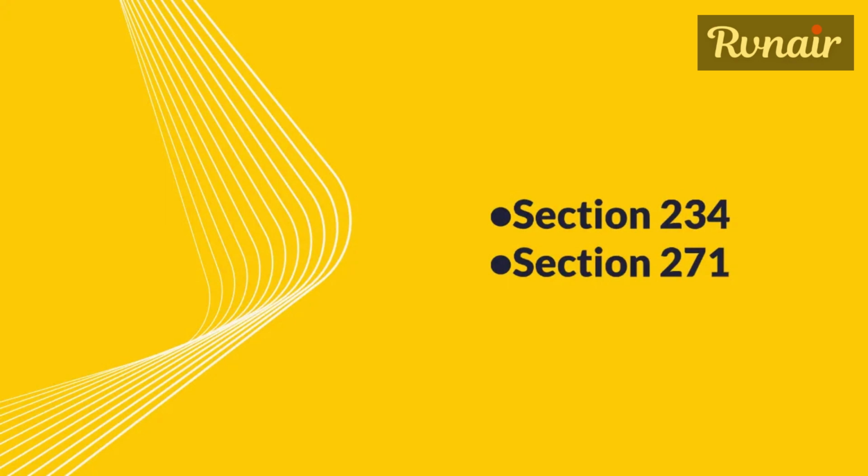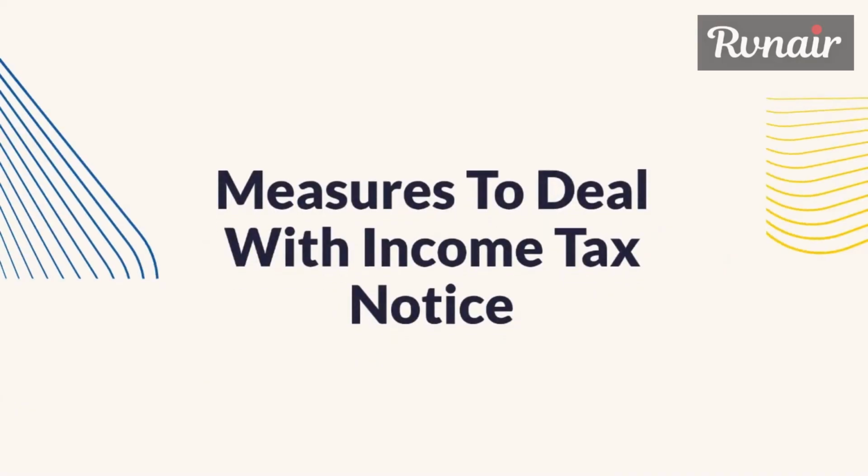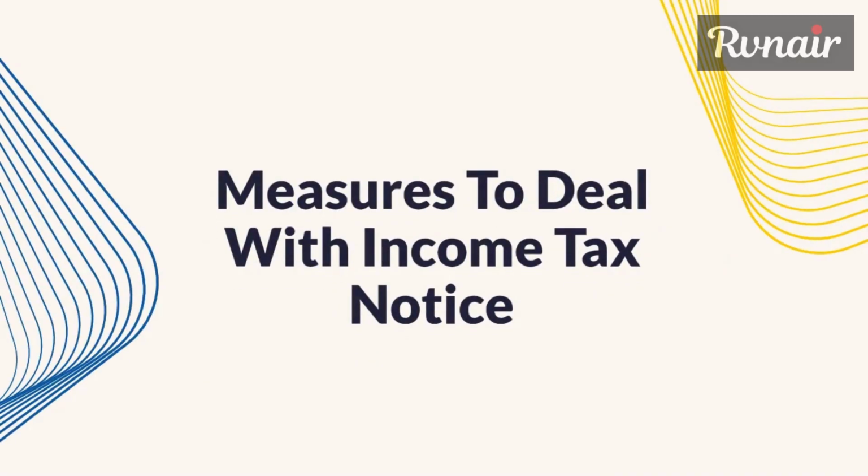Section 234. This section of the Income Tax Act relates to interest on tax. It specifies the circumstances under which interest is payable on unpaid tax and the rate at which it is calculated. Section 271. This section of the Income Tax Act relates to penalties for tax evasion. It specifies the circumstances under which a taxpayer may be subject to a penalty for evading or attempting to evade tax.